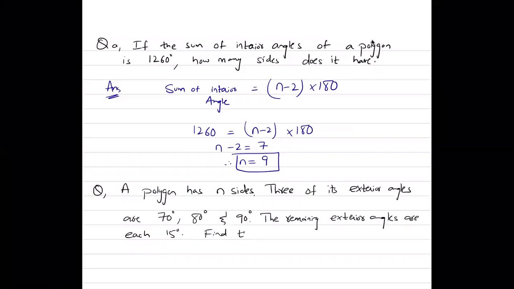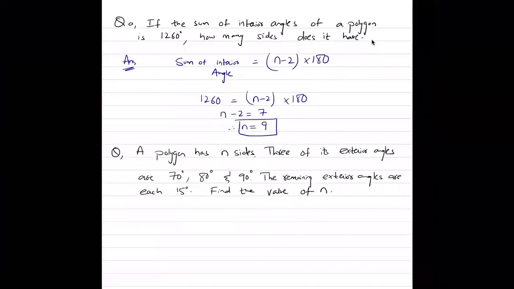By reading the question, what do you suggest? Is it a regular polygon or an irregular polygon? Irregular. Absolutely right. Find the value of n. We know that the sum of the exterior angles is 360. There are three exterior angles, which are 70, 80, and 90. Right? Yes.